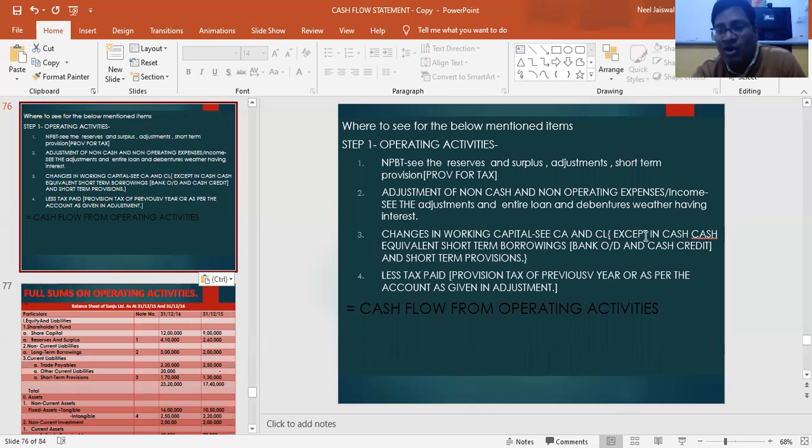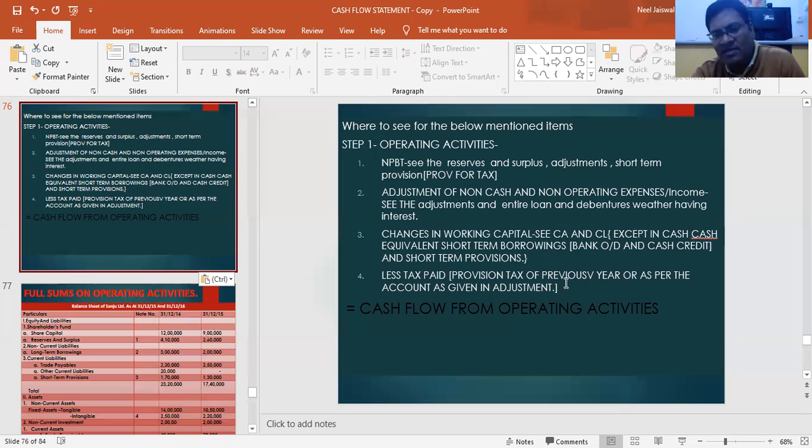Remember that we will not take cash and cash equivalent like short-term borrowings, bank overdraft and cash credit, and short-term provisions. Short-term provisions comes in the other part in calculation of NPBT, whereas bank overdraft, cash credit, and short-term borrowings are coming under cash and cash equivalent. Then we will subtract the tax paid part. For tax paid, we will see the provision for tax. Previous year, we generally take, and if some more informations are given, then we will open an account regarding tax.